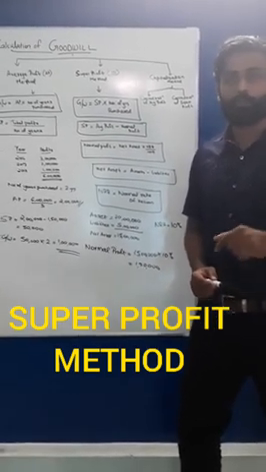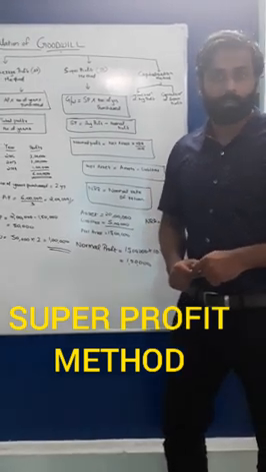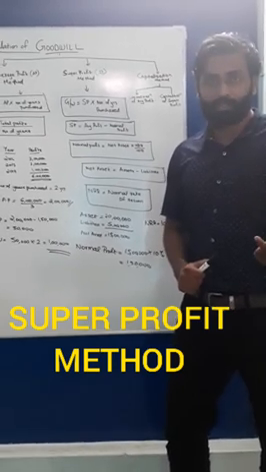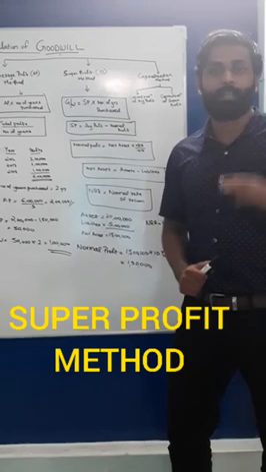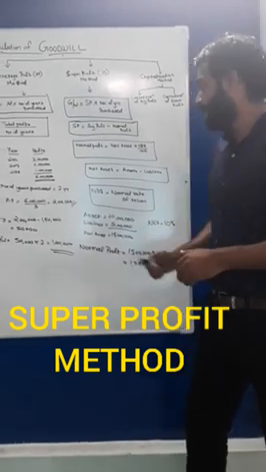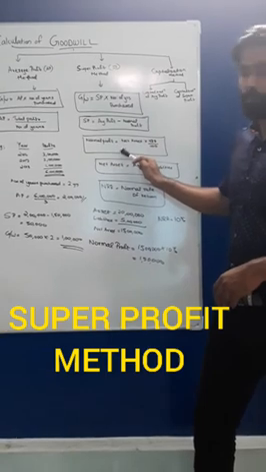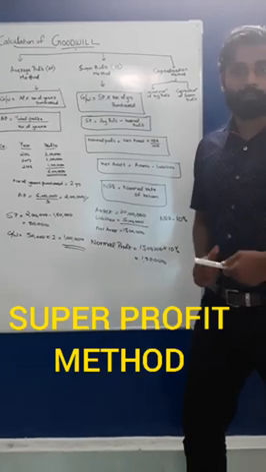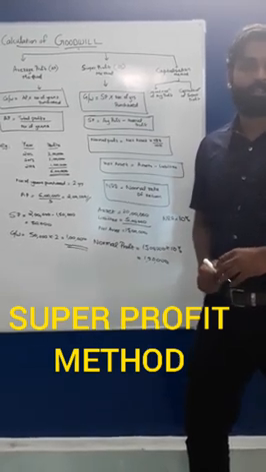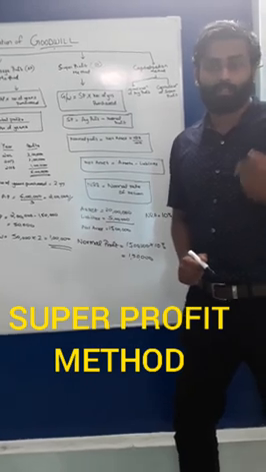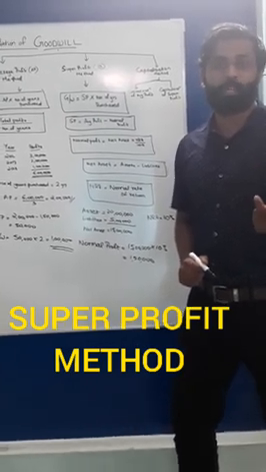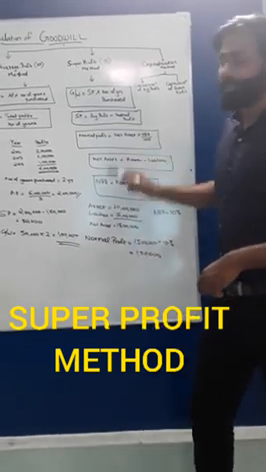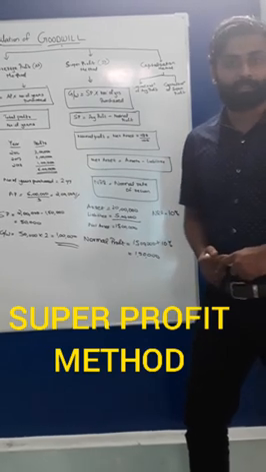Okay, now you have to learn what is normal profit. Normal profit means the amount of capital invested into the business and the rate of earnings from that amount invested. The formula for normal profit is net asset into normal rate of return divided by 100. Normal rate of return means the normal profit percentage earned by all the competitors in the industry. Net asset means assets minus liabilities.